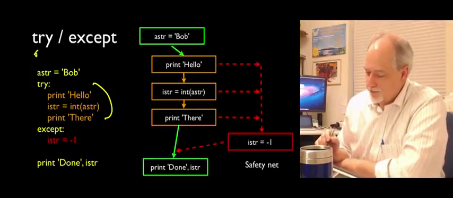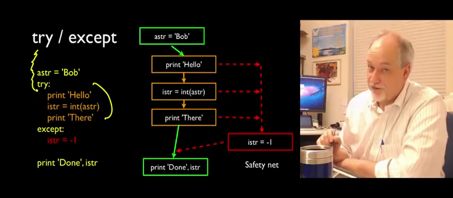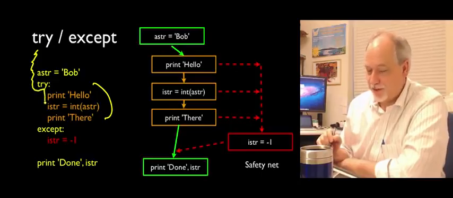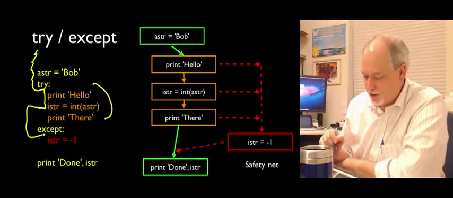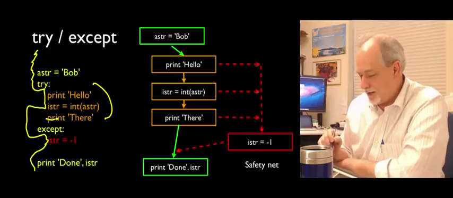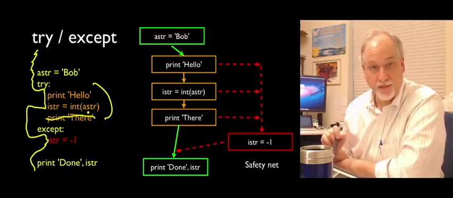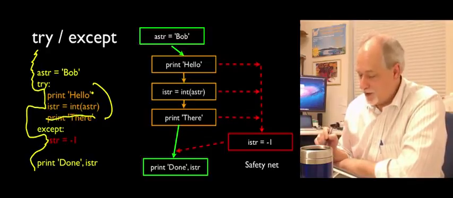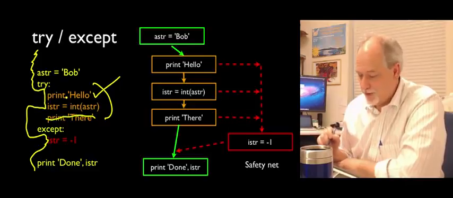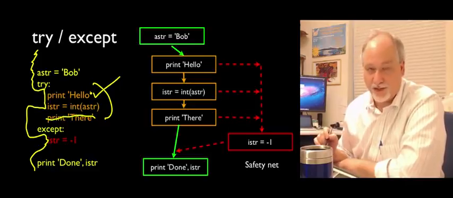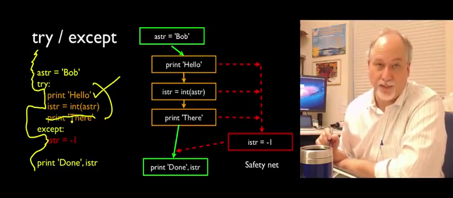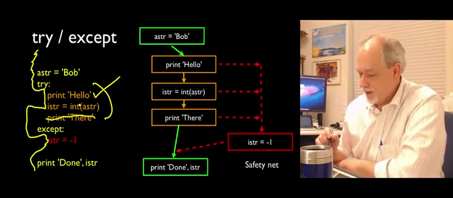But so here we come in. It's Bob, so it's going to fail. We run this. That runs successfully. This blows up, so it quits and jumps into the except blocks and continues. The point is that this code never executes. The other point is this code does execute. Just because this blew up, this is already executed. It might have done something more complex than print hello. Okay, so there you go.